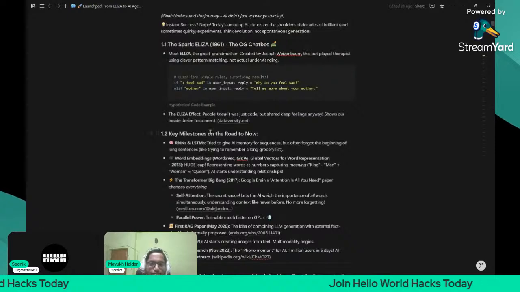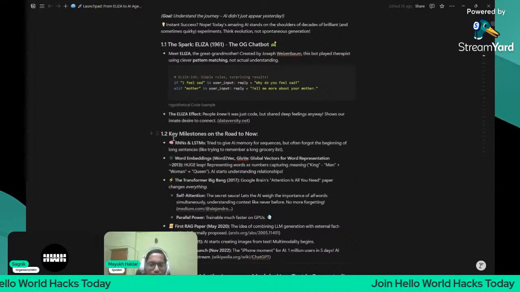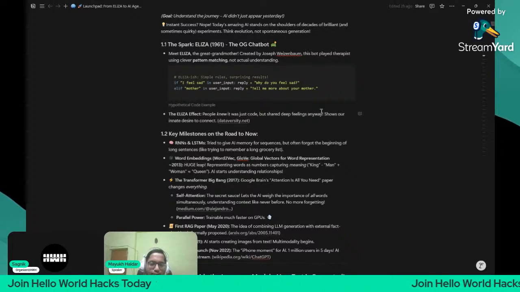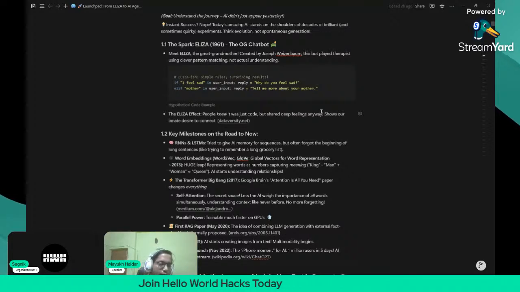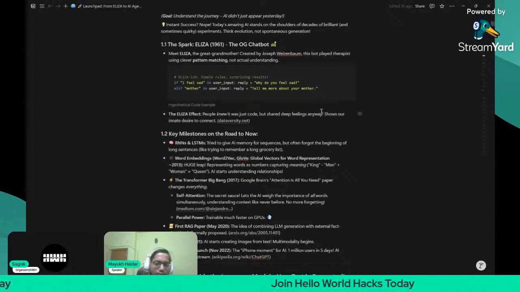So let's continue. We have studied ELIZA, but now let us go into RNNs and LSTMs. What was the problem with RNNs and LSTMs? RNNs had one problem: they couldn't understand the meaning of one word with respect to the other words in the sentence. They couldn't correlate words with other words, especially for huge sequences of sentences.